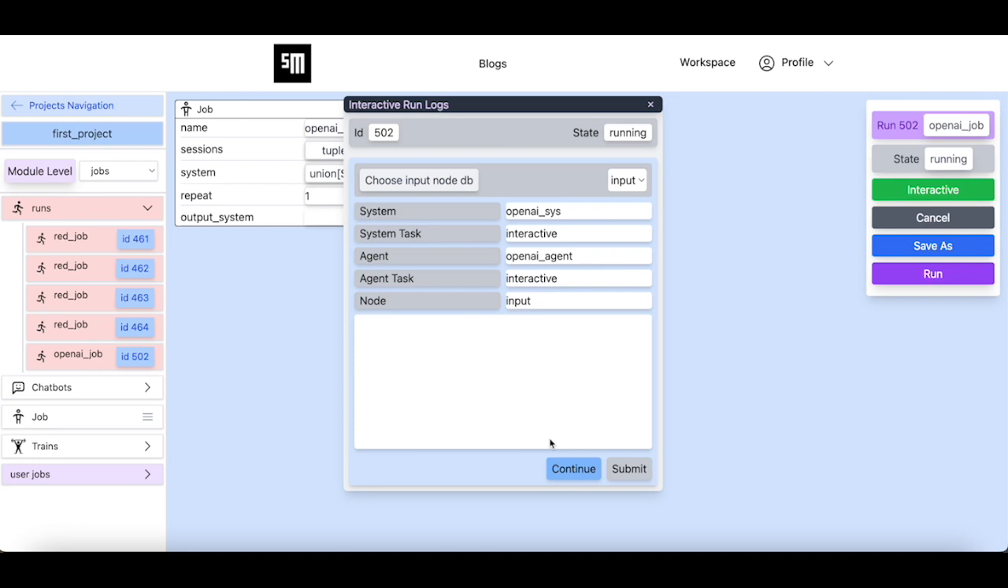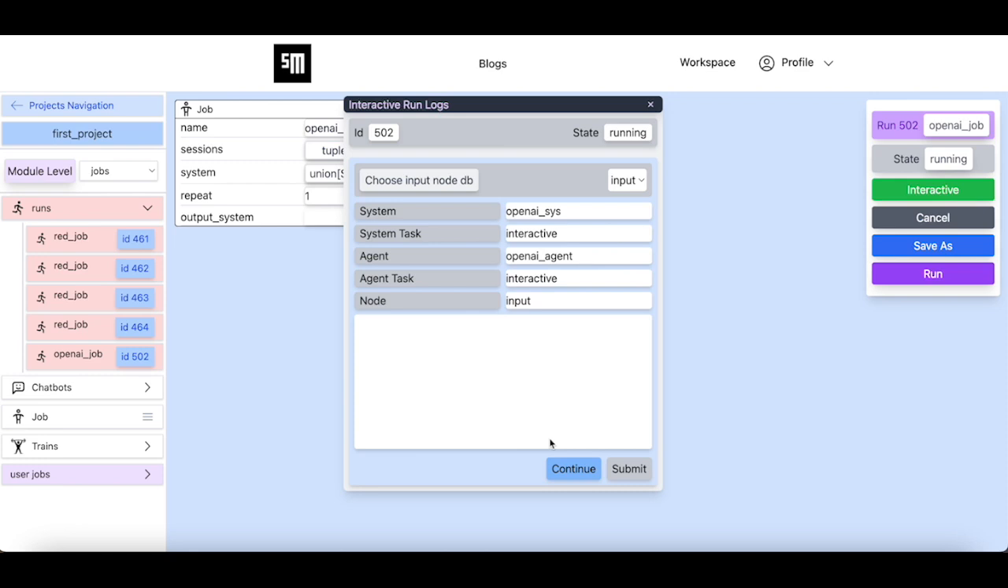Now the platform provides us with the information regarding this interactive input node. Starting from the top, the system that this interactive input node belongs to is called OpenAI Sys. The system task associated with it is interactive. The agent that this interactive input node belongs to is OpenAI agent. The agent task associated with it is interactive, and the interactive input node name is input.